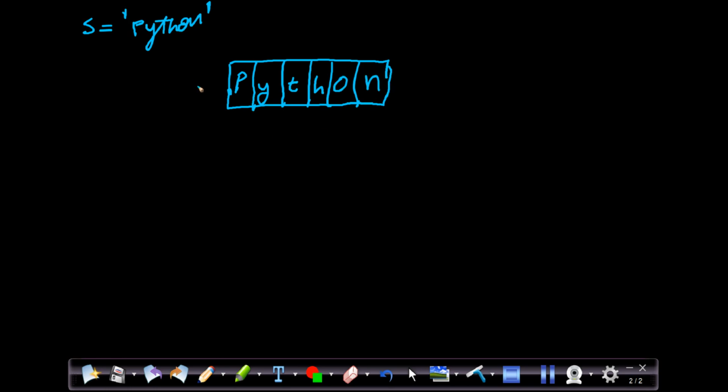This is a memory block, by the way. I'm not drawing the entire RAM. This is just the memory block that is assigned for s. So when the data is a sequence like this, we can index it as well. So we can index Python.